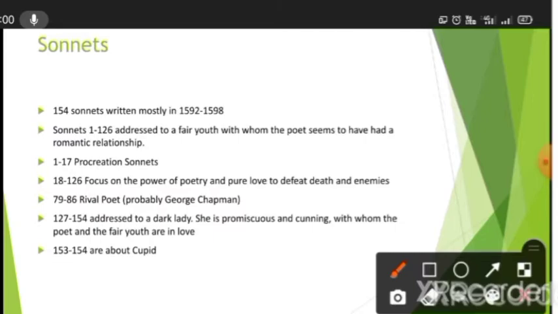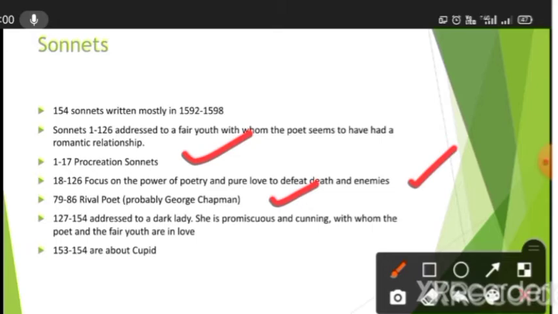They are very beautiful sonnets. If we see in a little more detail, sonnets 1 to 17 are procreation sonnets. From 18 to 126, they focus on the power of poetry and pure love to defeat death and enemies. See how beautifully these sonnets are segregated. Sonnets 79 to 86 are about rival poets. Probably he has written them for George Chapman, who was a rival poet at that time. It is just assumed that they are written for George Chapman.